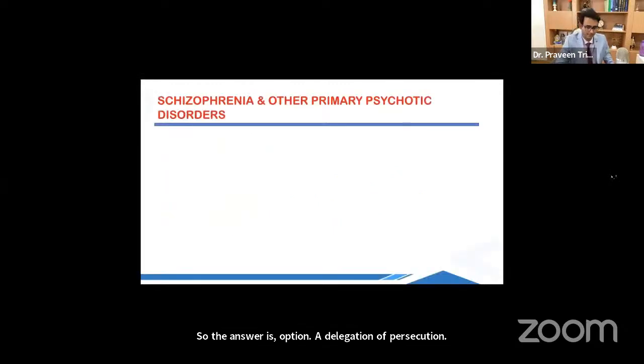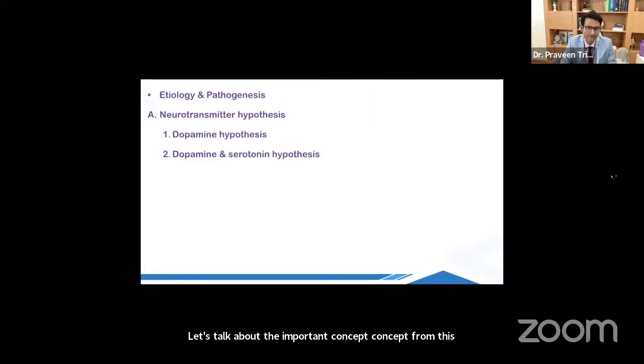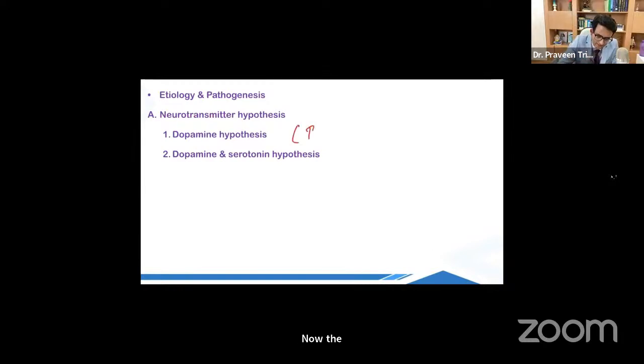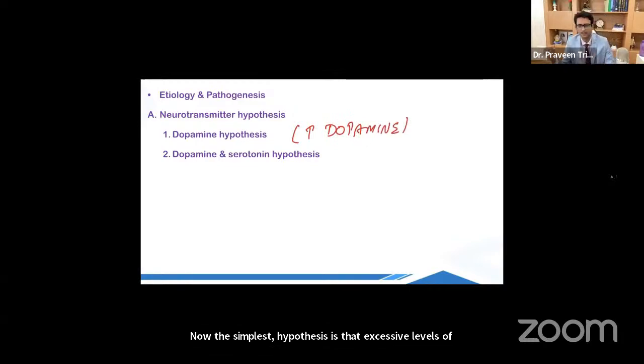All right. Let's talk about the next topic, schizophrenia. Let's talk about the important concepts from this chapter. So we'll directly go towards the etiology and the pathogenesis. Now, the simplest hypothesis is that excessive levels of dopamine cause schizophrenia, right?